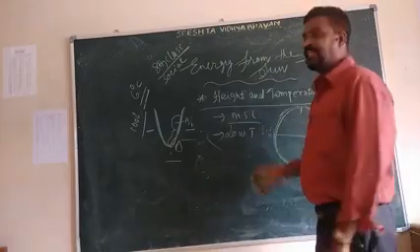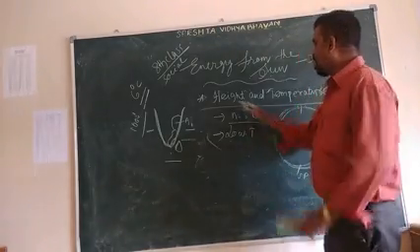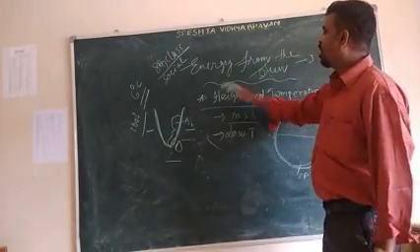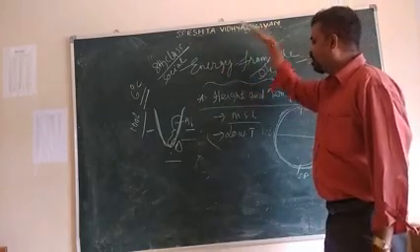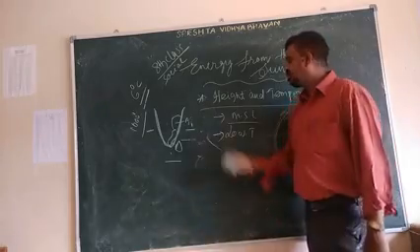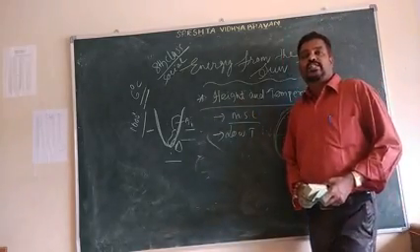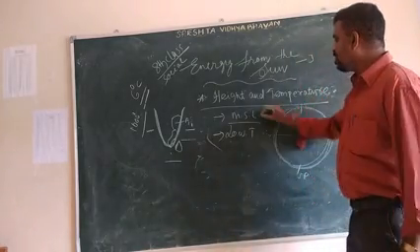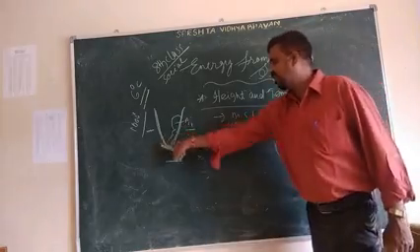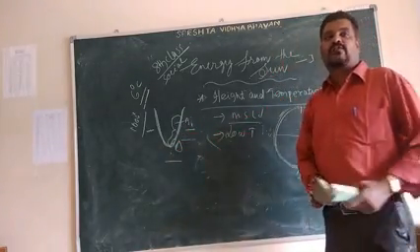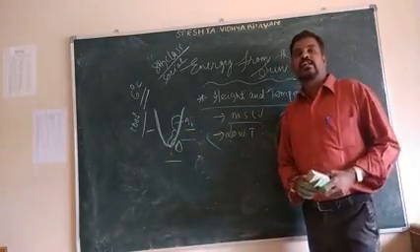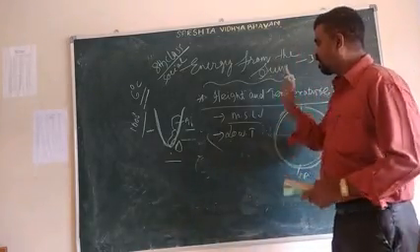Height and temperature. Here, height means if you move higher and higher, the temperature will decrease. Those places are very high above the mean sea level, so the temperature is very low.